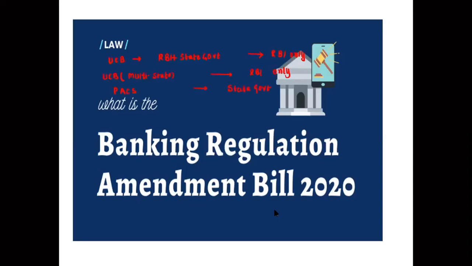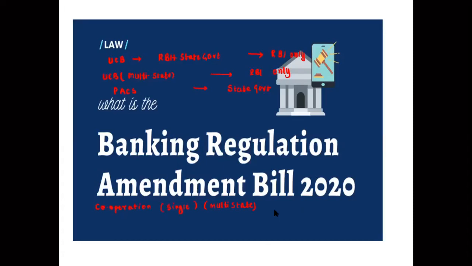Now, how do these cooperative banks run? First of all, cooperative banks are registered. There might be single state cooperative banks and also multi-state cooperative banks. Multi-state means more than one state; single means it is in a single state only. So cooperative banks are financial entities based on cooperation, that is, they belong to their members only. I will tell you what the fraud was and how it occurred.